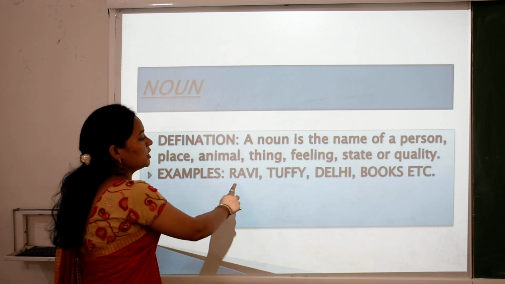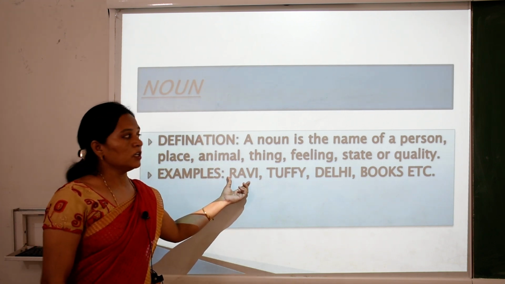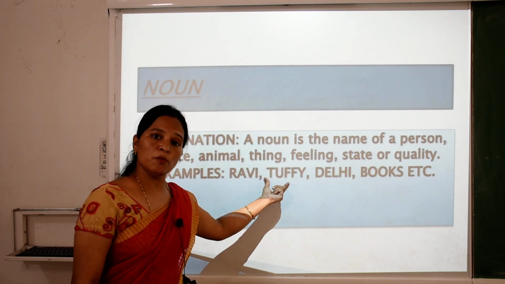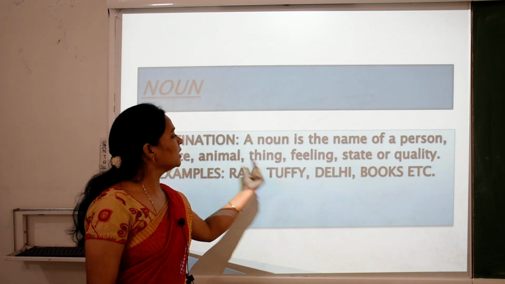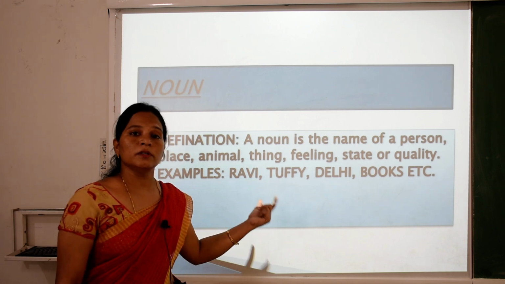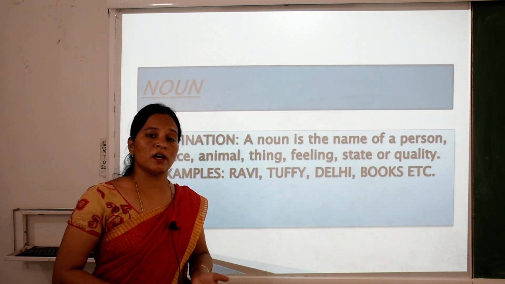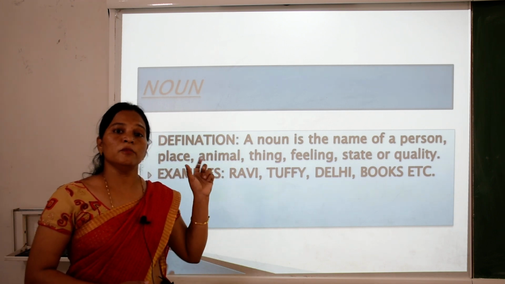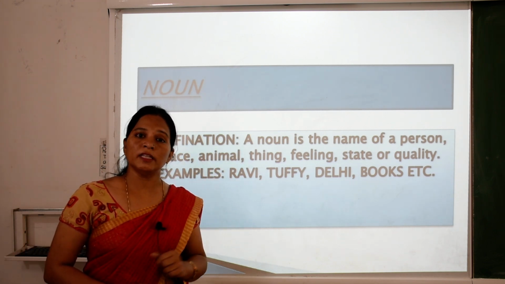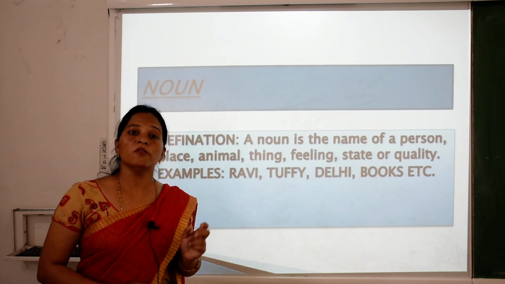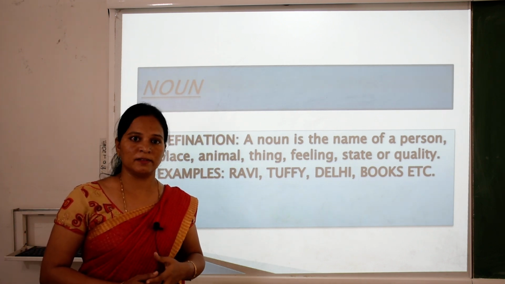For example, what is Ravi? Ravi is the name of a person, that is a noun. Tuffy is the name of an animal, that is a noun. Book, what is book? The name of a thing, that is a noun. So children, all naming words are nouns. Every name is a noun. Wherever you sit, look around and find out how many nouns there are.